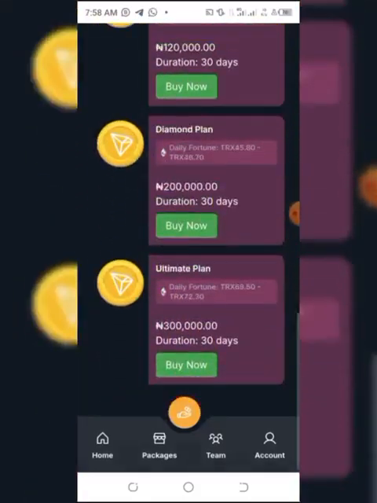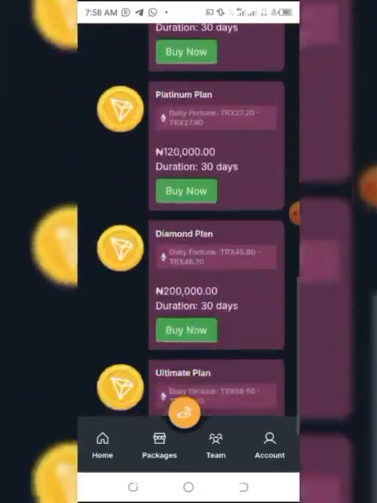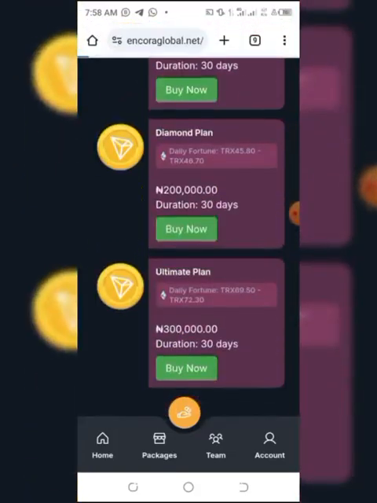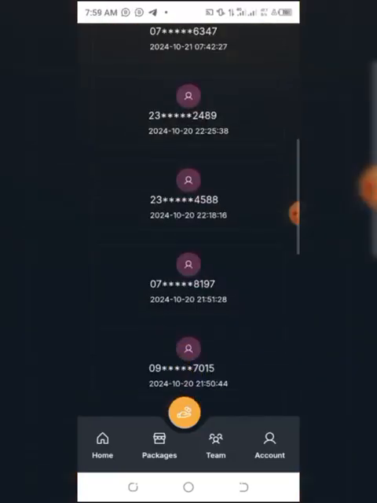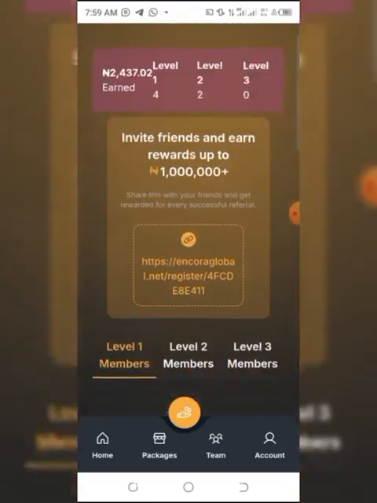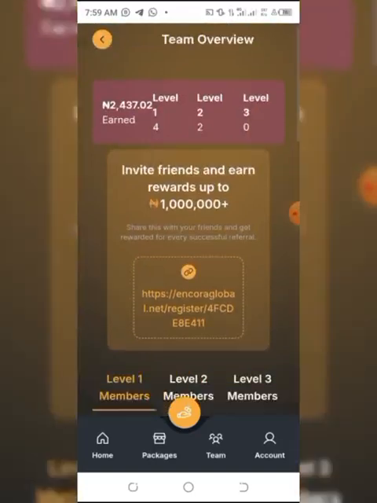So you just buy it from your screen. Once you have deposited, just click on buy now. Once your money has reflected, you can build your team. There's a lot of money you can win when you are building your team. Build your team: 10% on level 1, I think 5% on level 2, 1% on level 3.